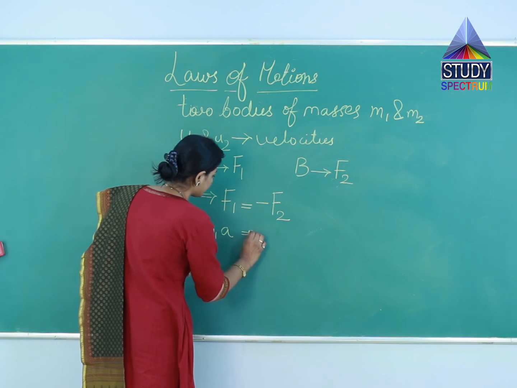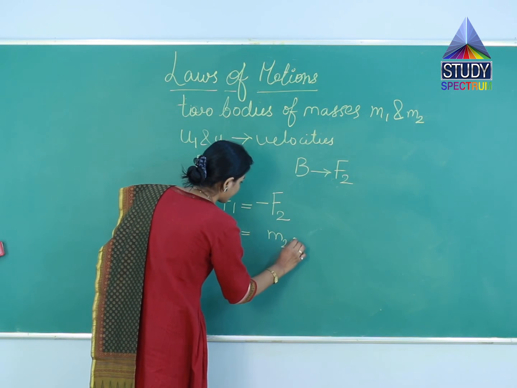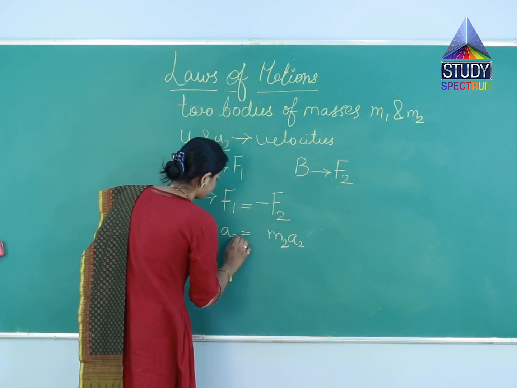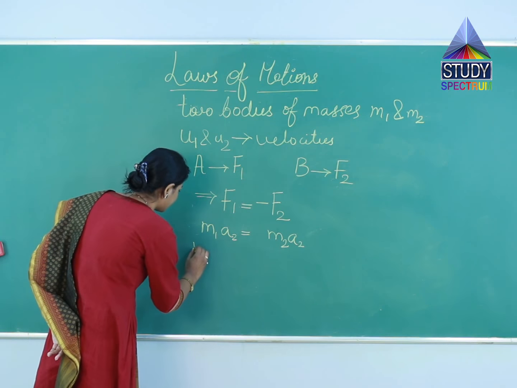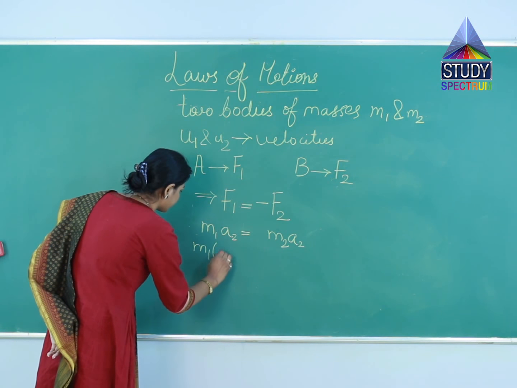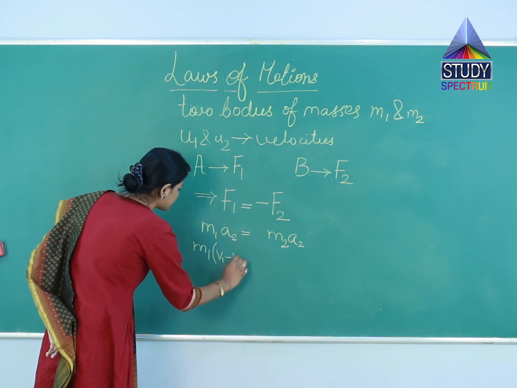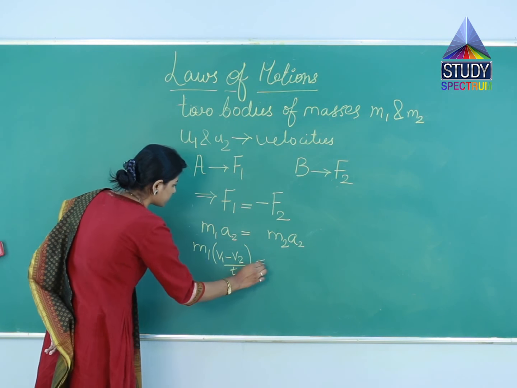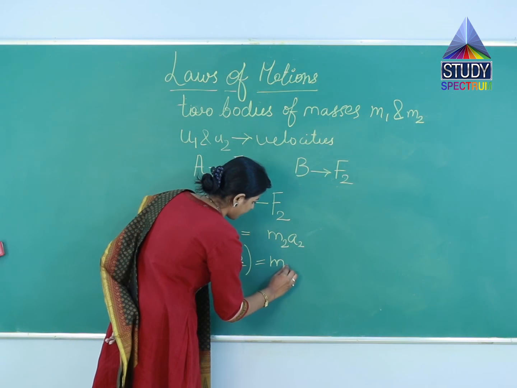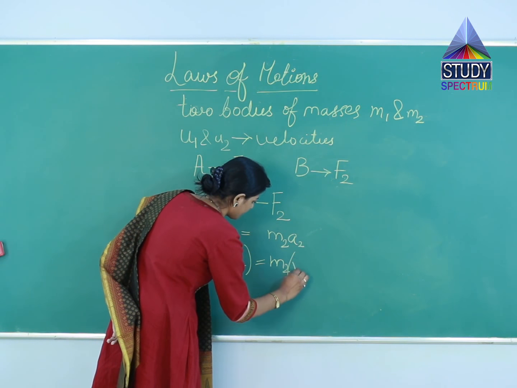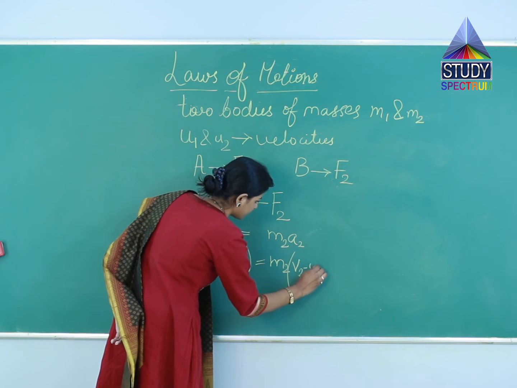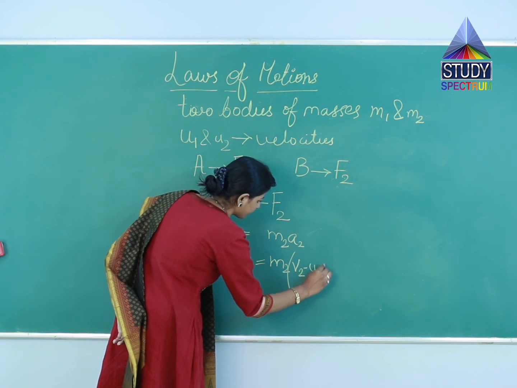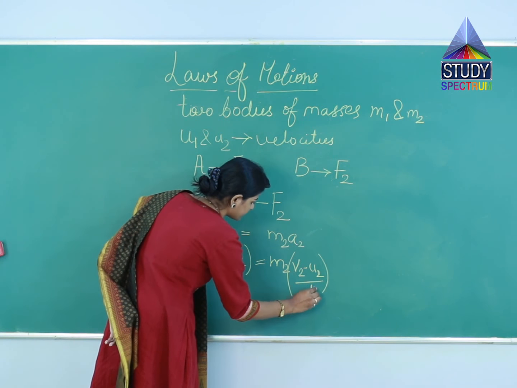m1a1 is equal to m2a2. Splitting this, we get m1 (v1 minus u1) upon t equals m2 (v2 minus u2) upon t.